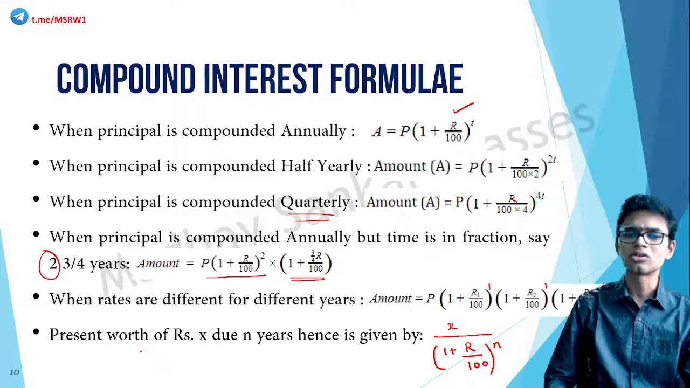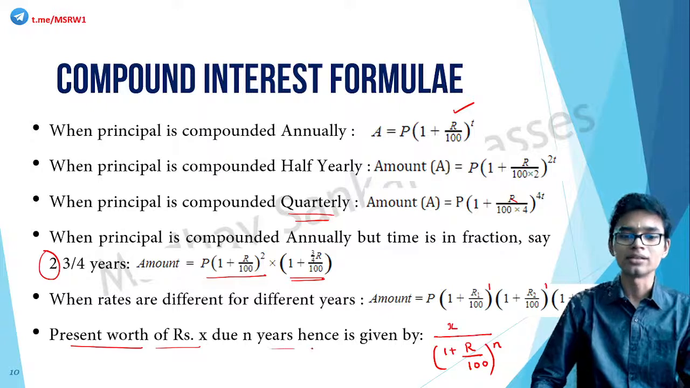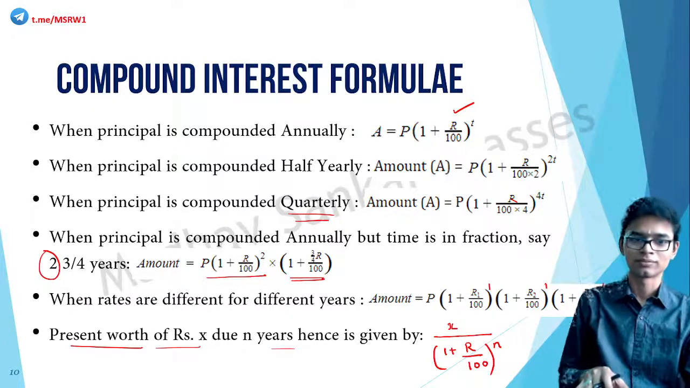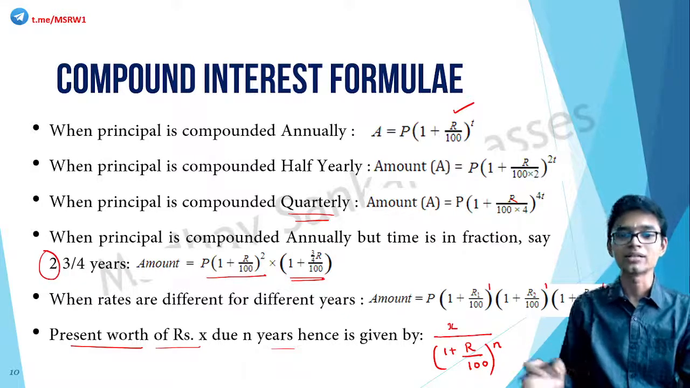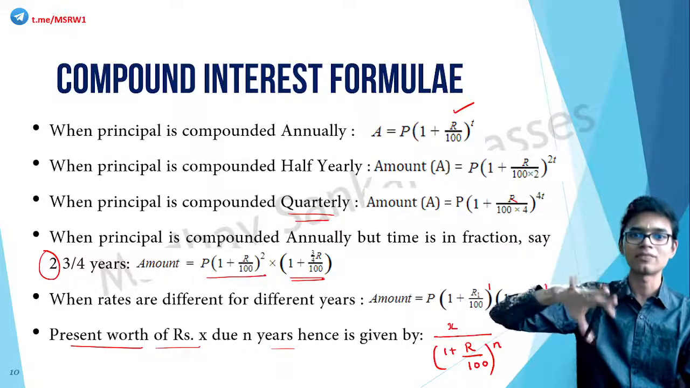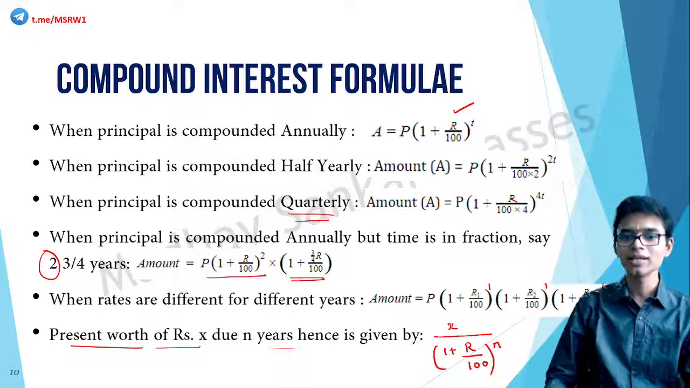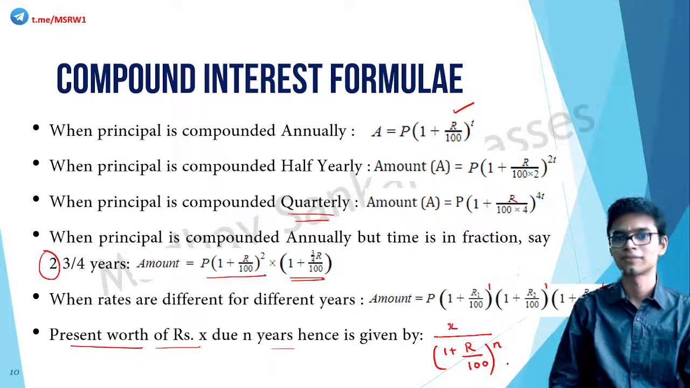Last one, not too important, but just for your understanding. Present worth of rupees x due in n years hence is given by how much? So some time back, some amount was borrowed. What is the present value of that amount? That is found out by this formula: x by 1 plus r by 100 the whole raised to n, where n is the number of years.